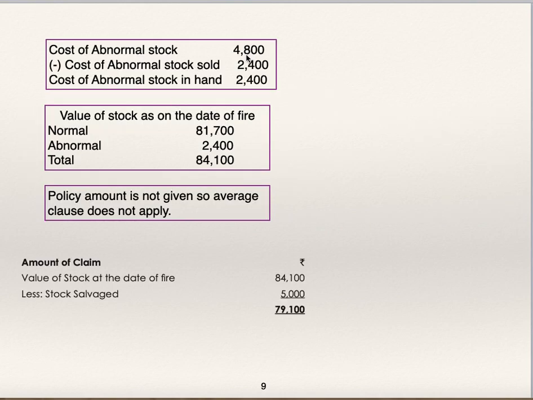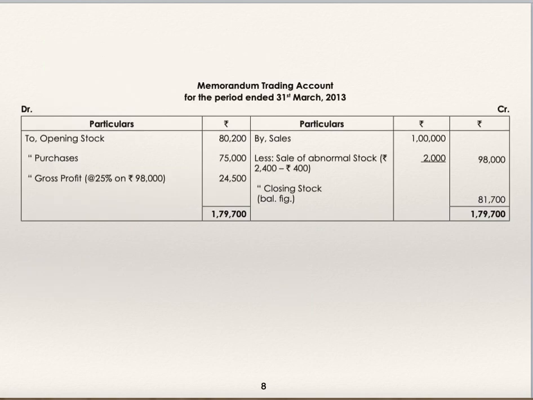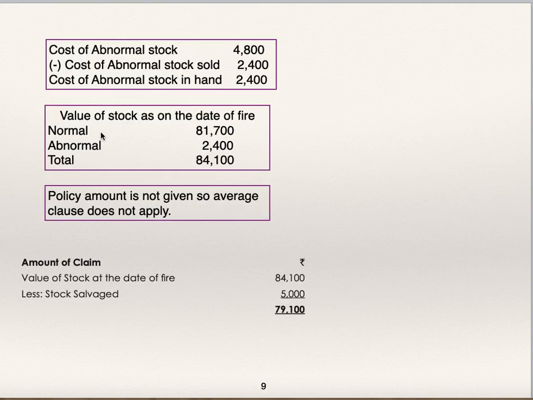Now abnormal items cost was 4,800. Out of that they have sold abnormal item whose cost was 2,400. So 4,800 minus 2,400, 2,400 worth abnormal item still is in the stock. Stock as on the date of fire, normal 81,700, which we have found out from memorandum trading account.